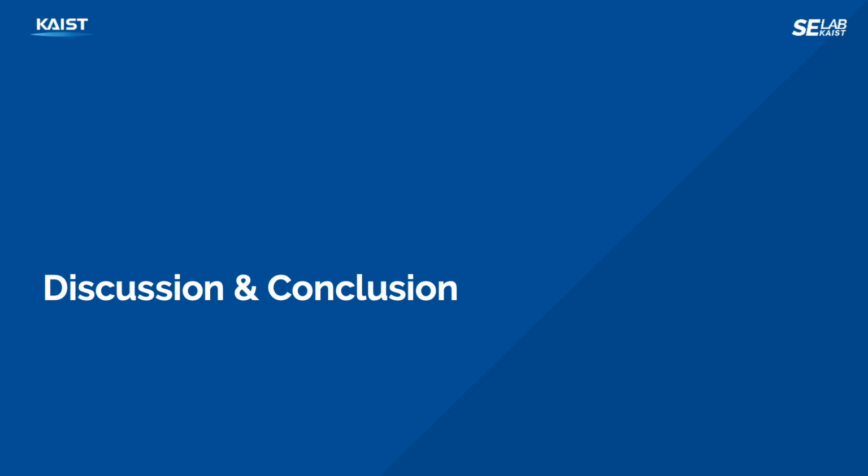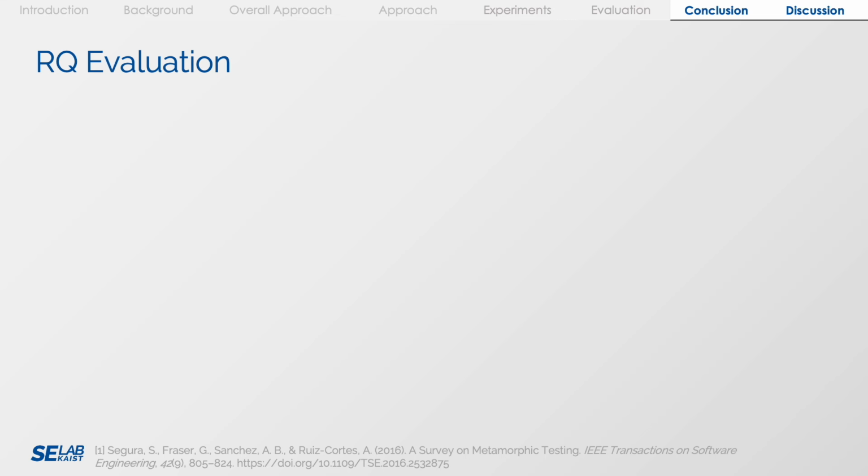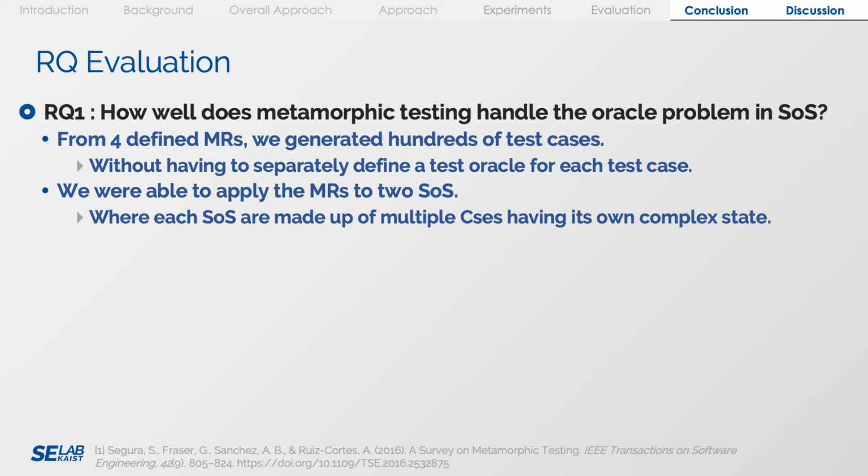Finally, on to the discussion and conclusion. For our research question evaluation, we wanted to see how well metamorphic testing handles the oracle problem in system of systems. From the 4 defined metamorphic relations, we generated hundreds of test cases without having to separately define a test oracle for each test case. We were able to apply the metamorphic relations to 2 systems of systems, where each system of systems is made up of multiple constituent systems having its own complex state.